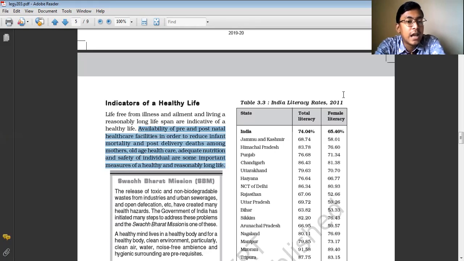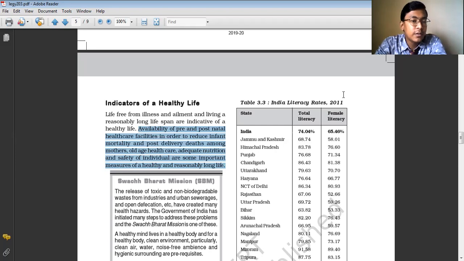Apart from this, adequate nutrition facilities must be provided to all the children, to all the people, so that they can live a better life. So this is how we can enhance the health of a person, by providing them with proper nutritious food, by providing them with the pre and the postnatal healthcare facilities, by developing the healthcare system of our country.